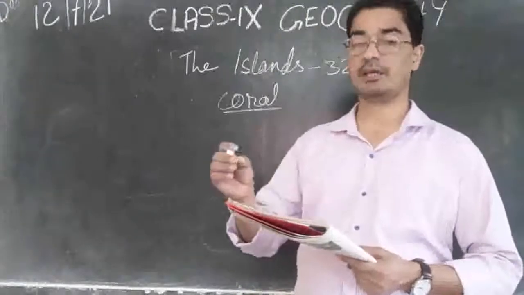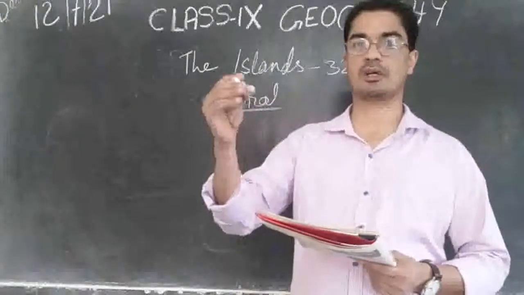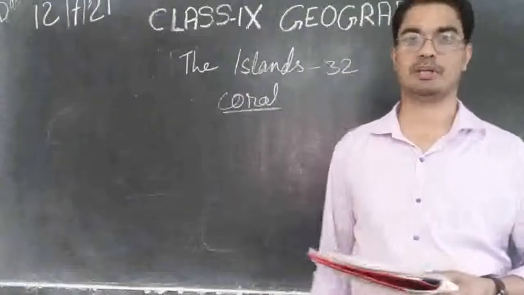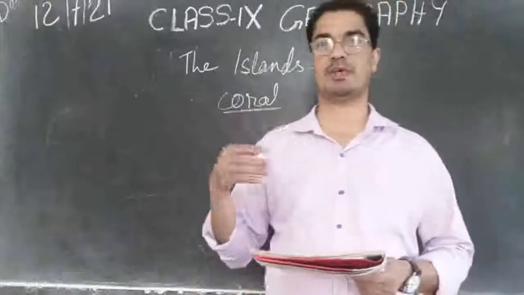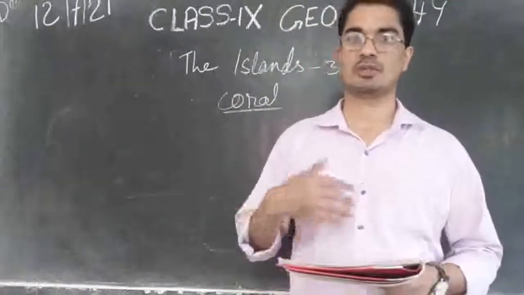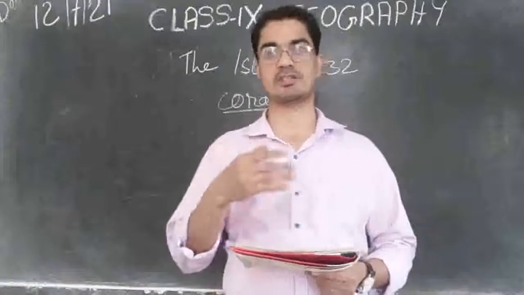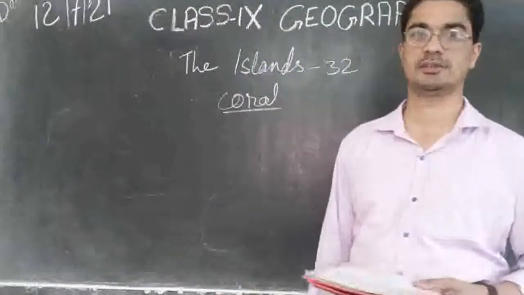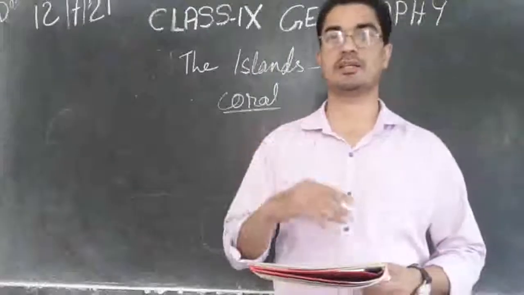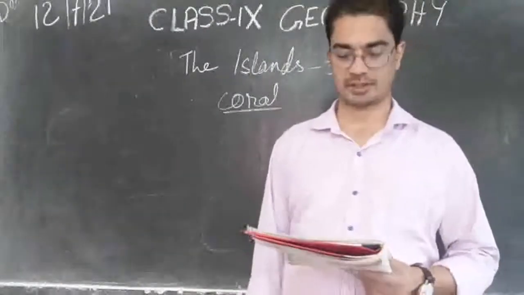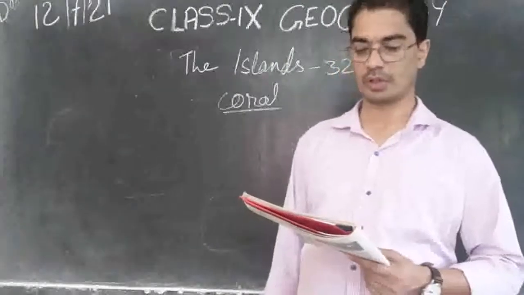As they move, they go on dropping the waste from their body, and after some time when they die, their skeleton also falls down there. Thousands or millions of organisms doing this process, and at the end the land has come up like Lakshadweep.